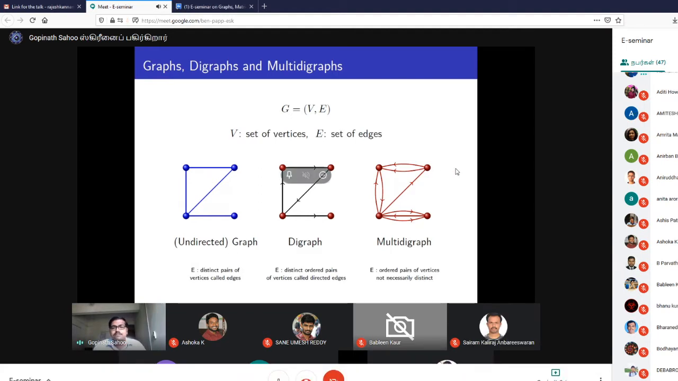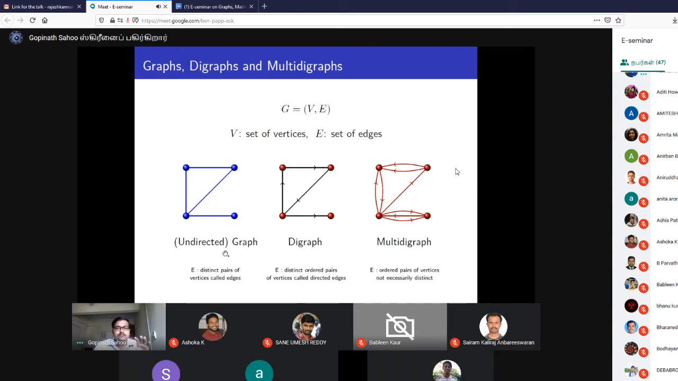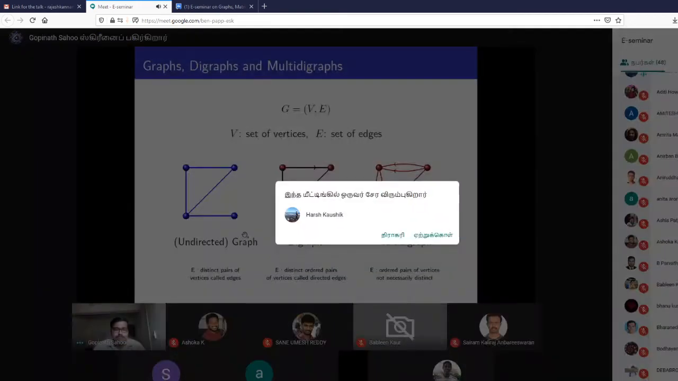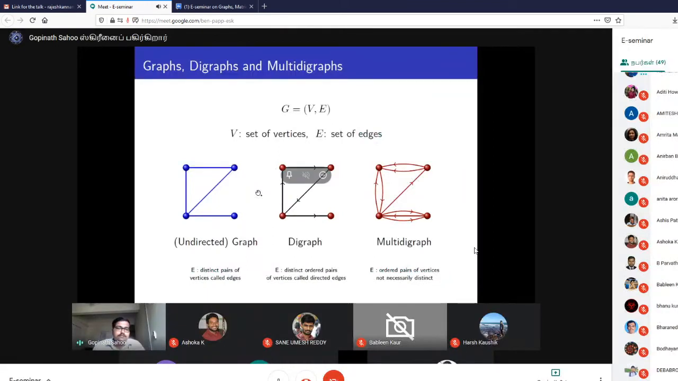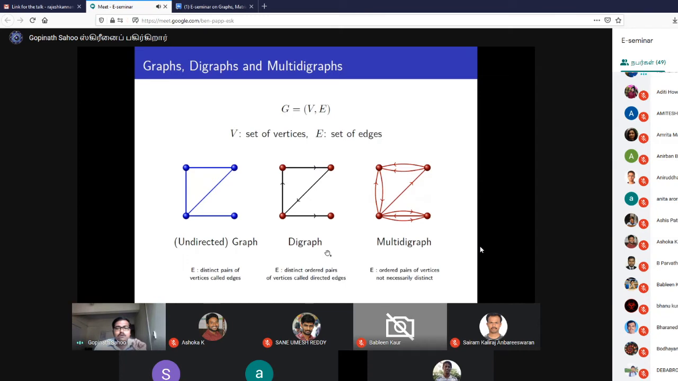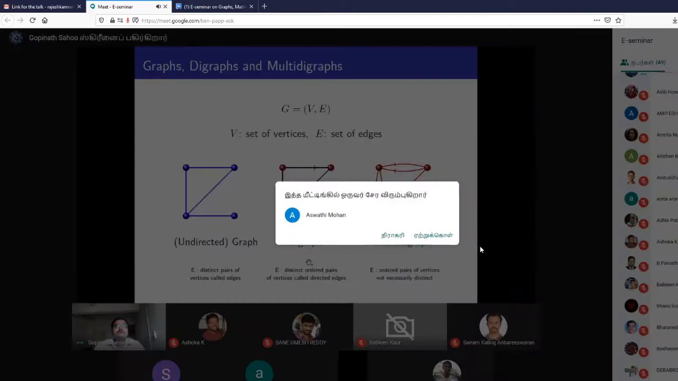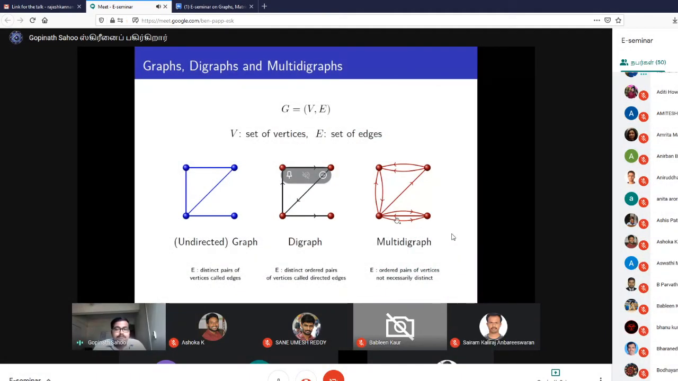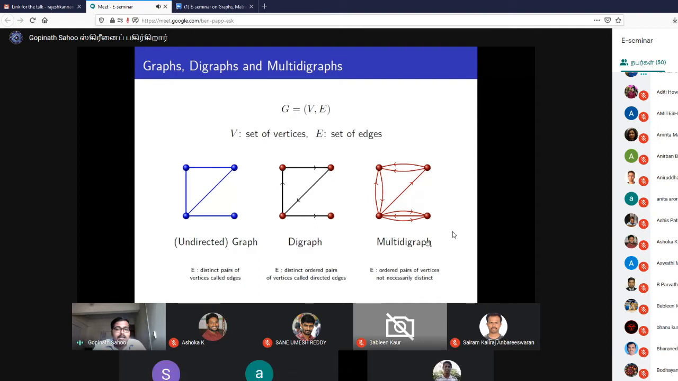We have chosen here only three types of graphs: the undirected graph, the digraph, which is the simple directed graph, and the multi-directed graph, or multi-digraph. An undirected graph we sometimes just call a graph. In the case of a digraph, we allow only distinct ordered pairs of vertices, and we call them directed edges or arcs. If we allow multiple directed edges between a pair of vertices, then we call them multi-directed graphs or multi-digraphs.